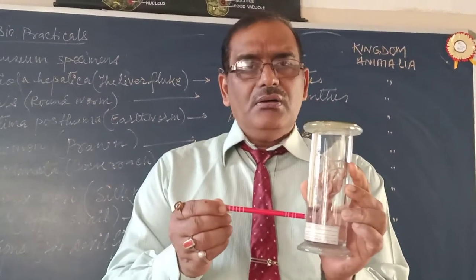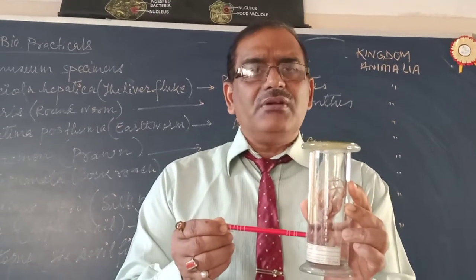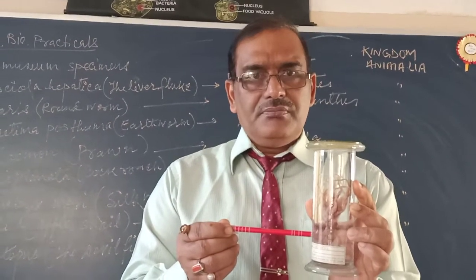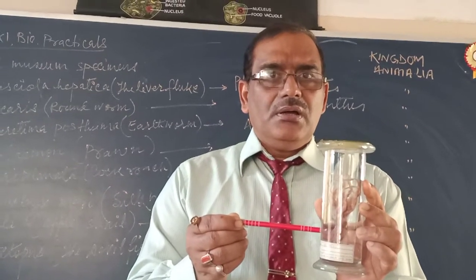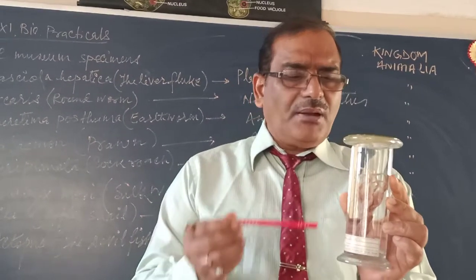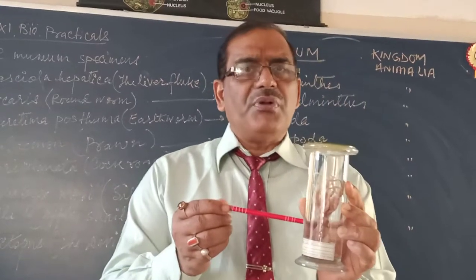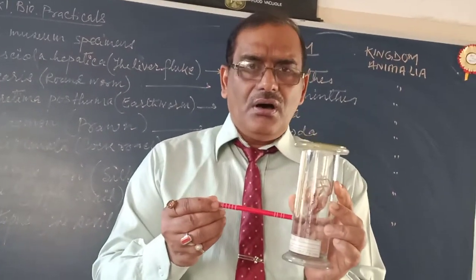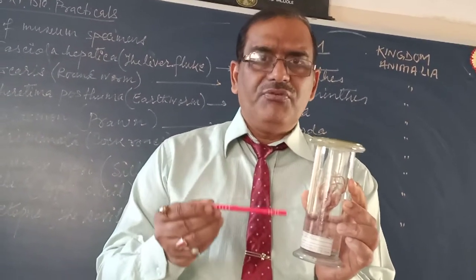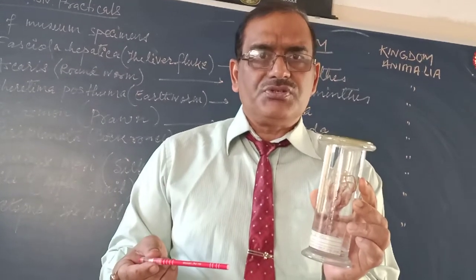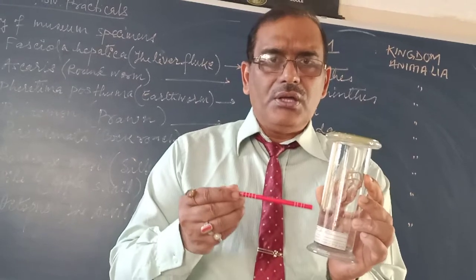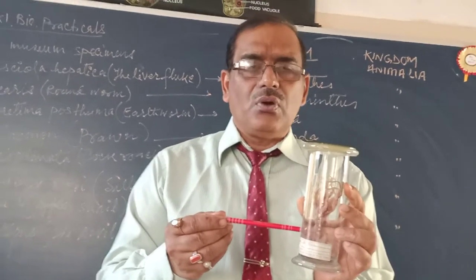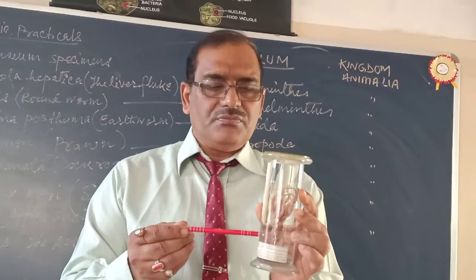In Cephalopoda, octopus, the blood vascular system is closed type, not open type. Except Cephalopoda, other members of the Mollusca have open type of blood vascular system. But in Cephalopoda, like octopus, squid, and loligo, they have closed type of blood vascular system.